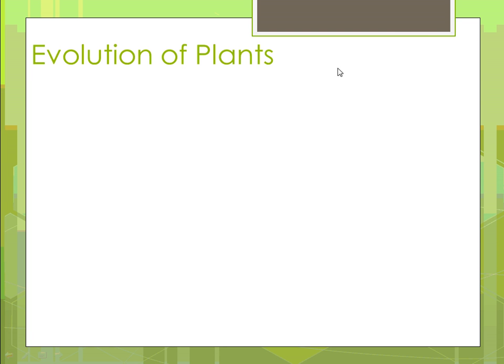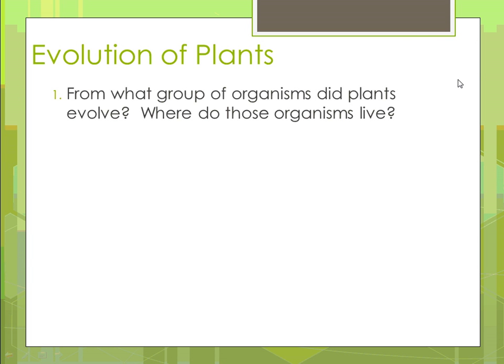And when I refer to plants, I'm referring to land plants. Their ancestors were actually living in the ocean, like every other ancestor of every organism. And so if you think about what gave rise to land plants, take a second to think about it. And if you came up with green algae, then you are correct.